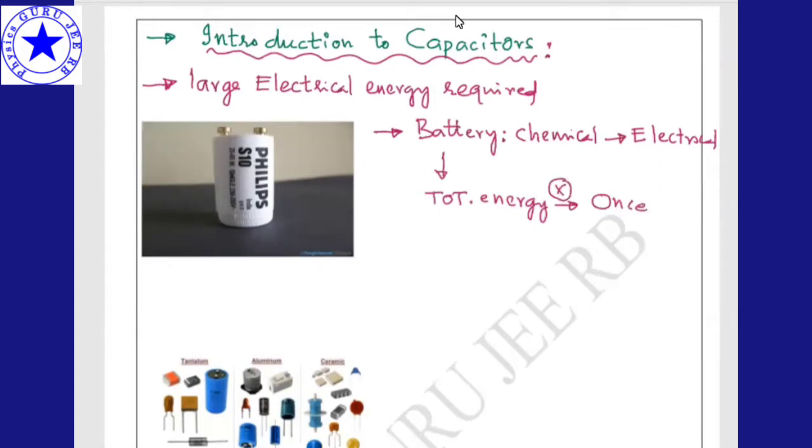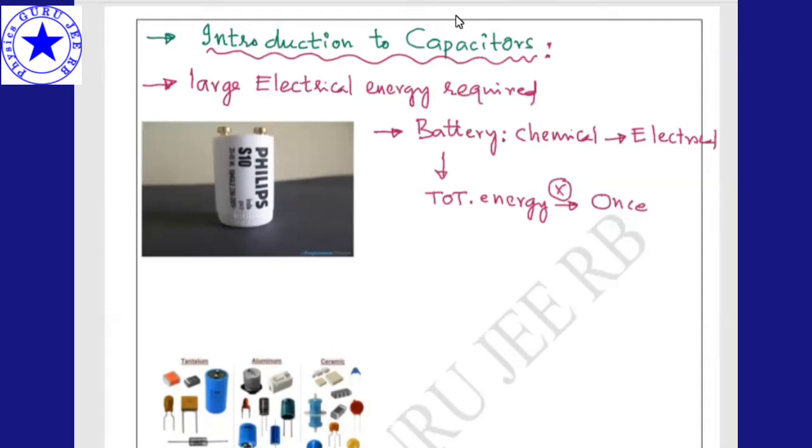Now there is a necessity to produce a large electrical energy at once. In electrical appliances like a fan, cooler, or flashlights, a sudden huge amount of current is required to start up the motion.